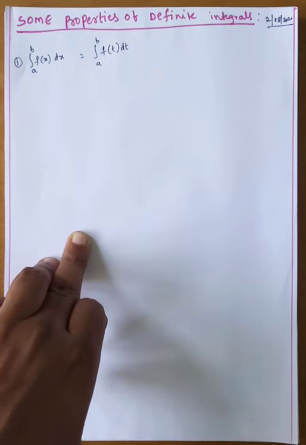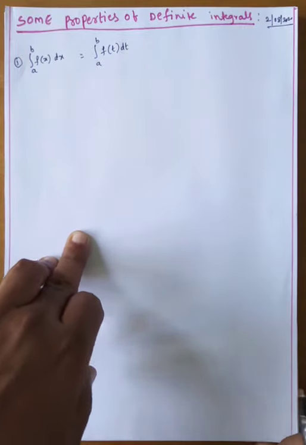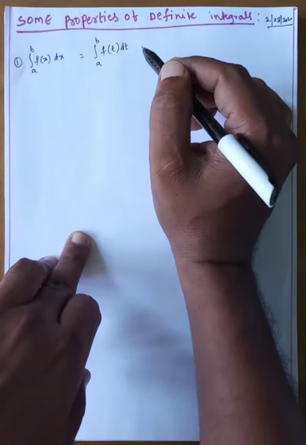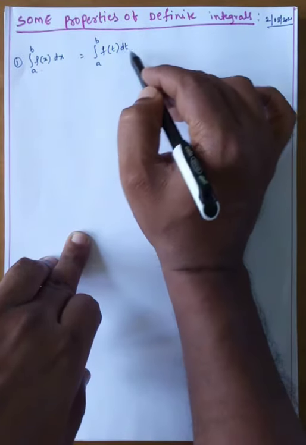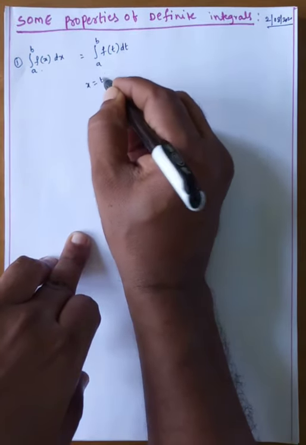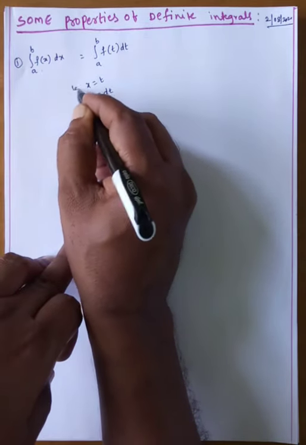What is the meaning of that? The definite integral does not depend on the independent variable. Integration is independent of the change of the variable. Here x and t are used, no problem. How do we get this? Suppose x is equal to t, then dx is equal to dt.